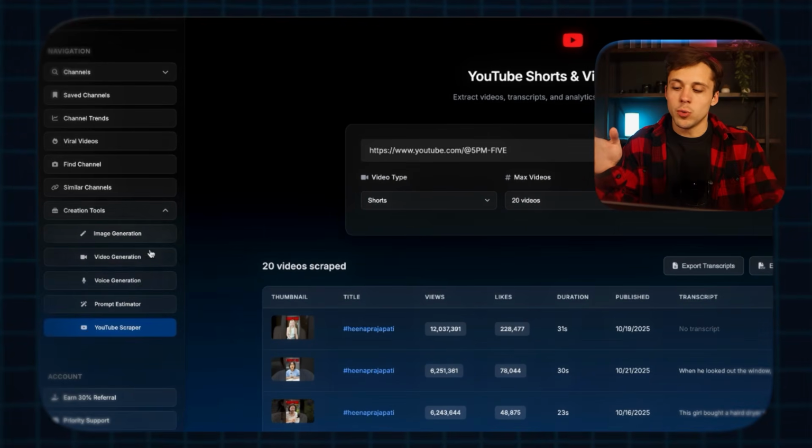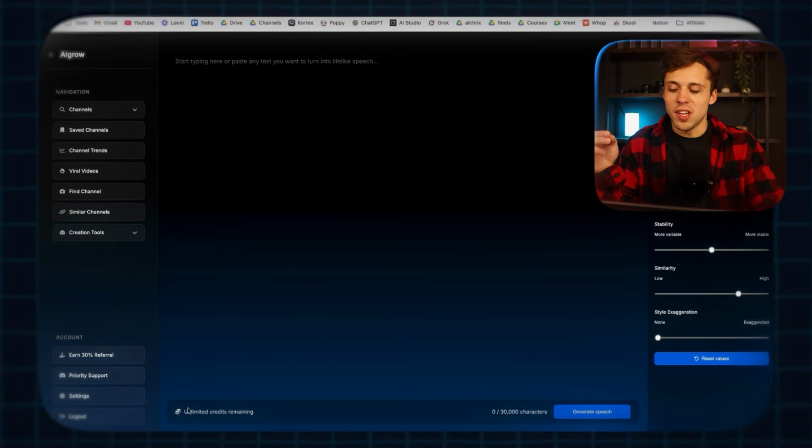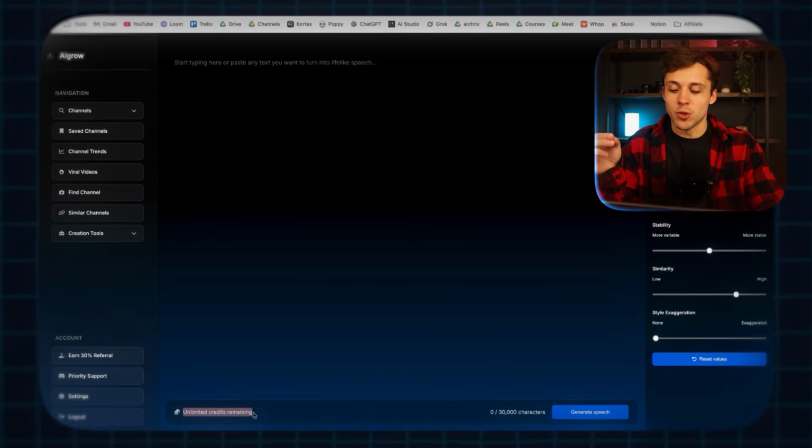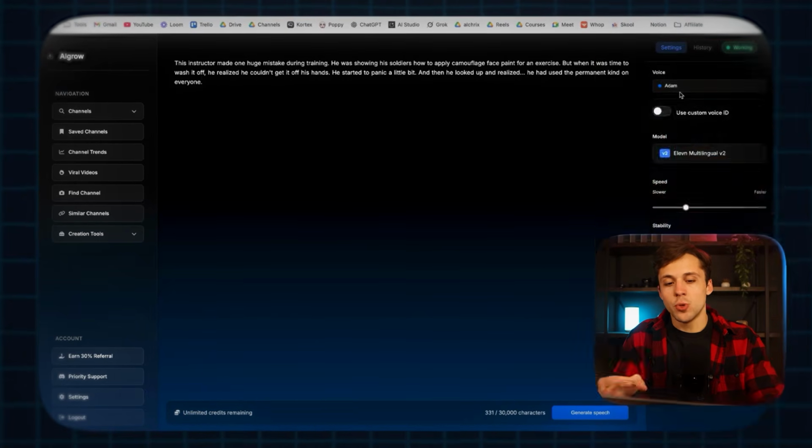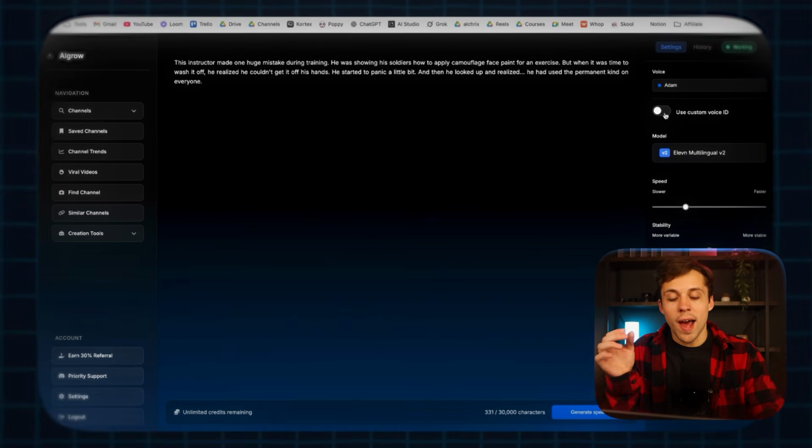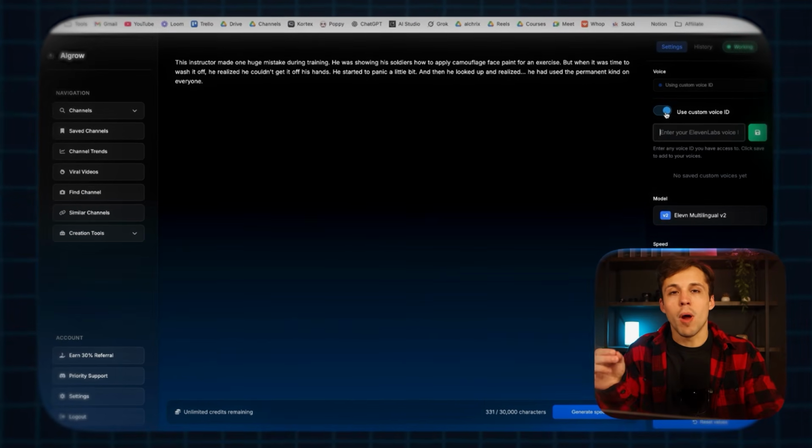So under creation tools, we can click voice generation. And as you can see down here, there are unlimited credits remaining. So we can copy and paste in our script. And now we can either choose one of the voices that they have built in, or we can actually use a custom voice ID from 11 Labs.